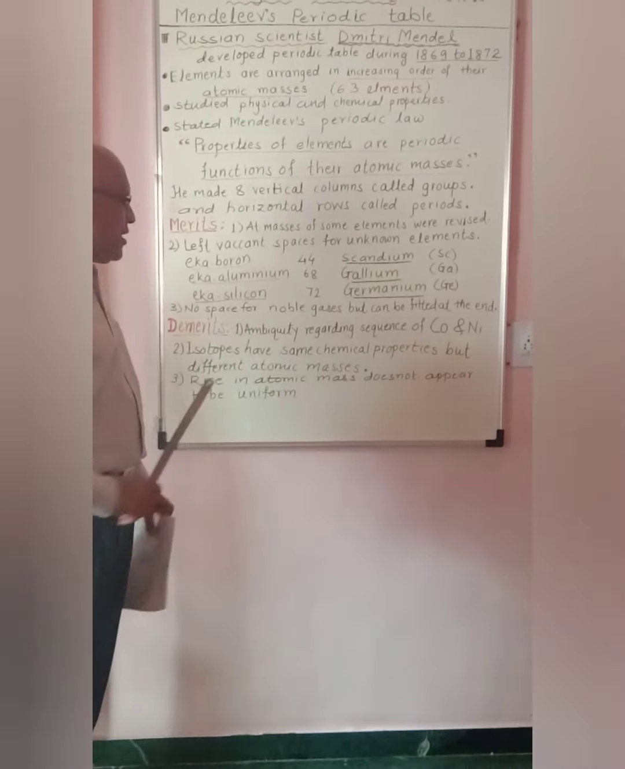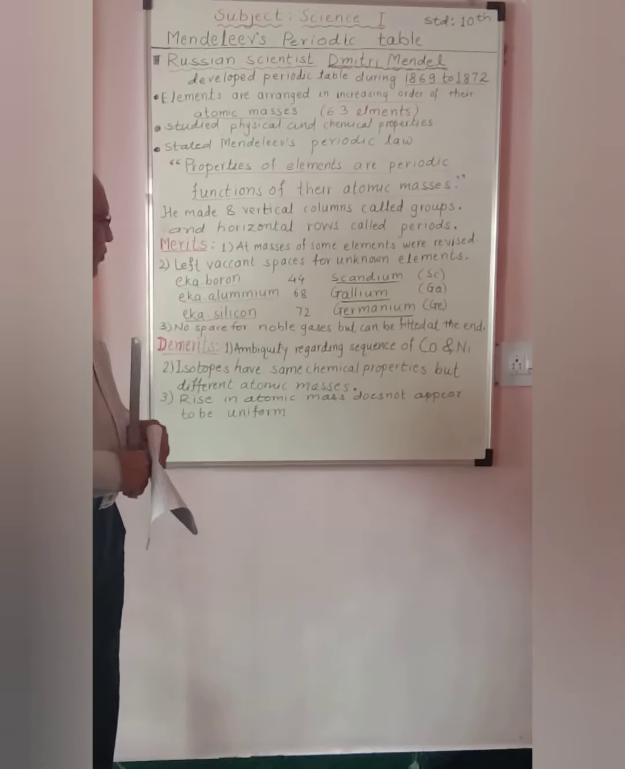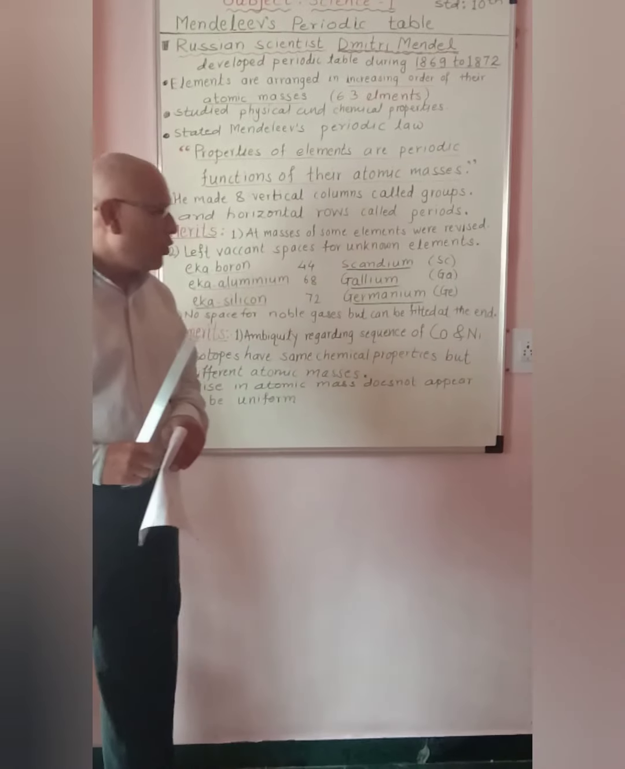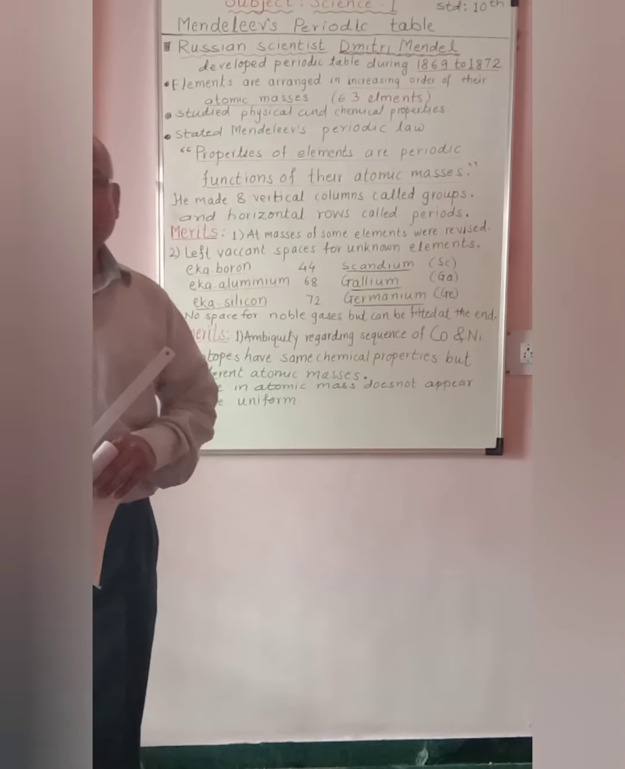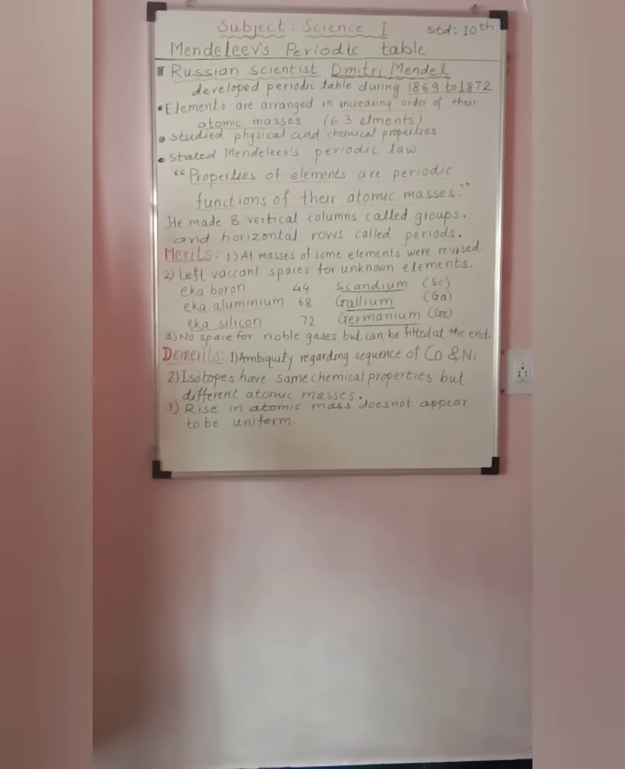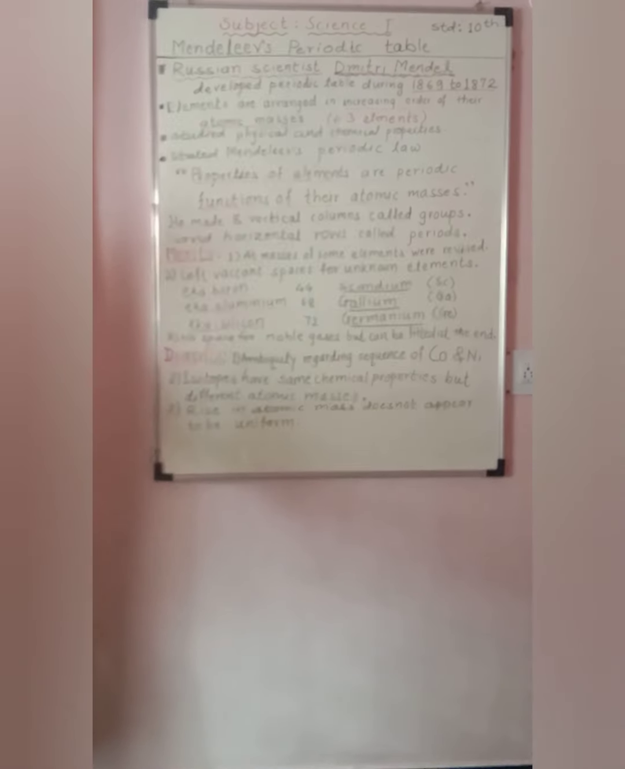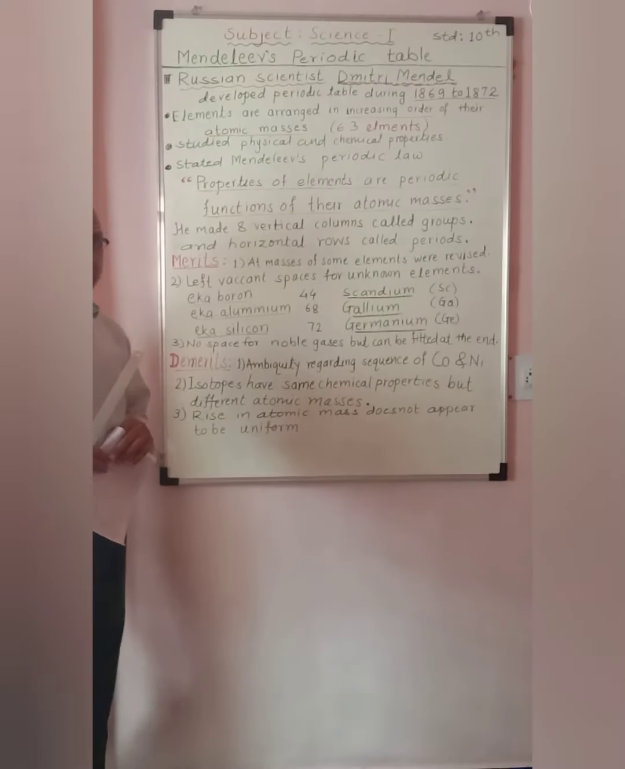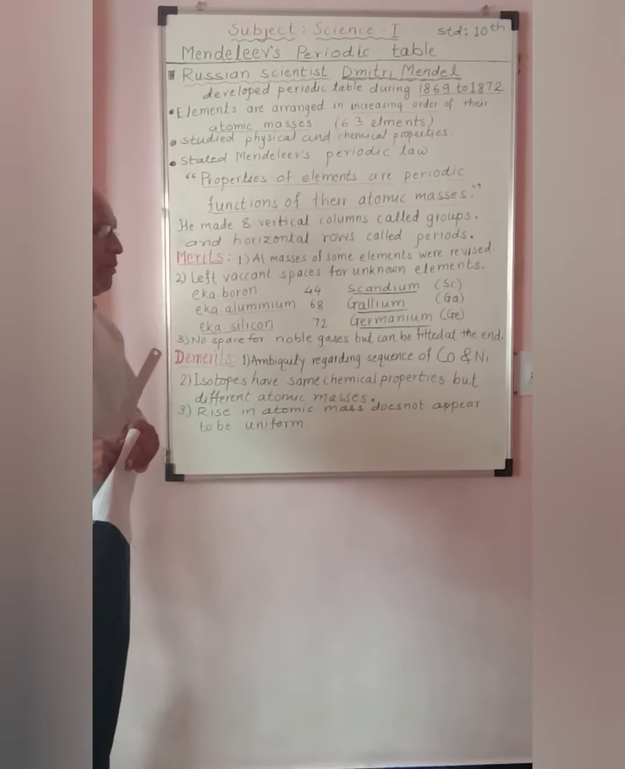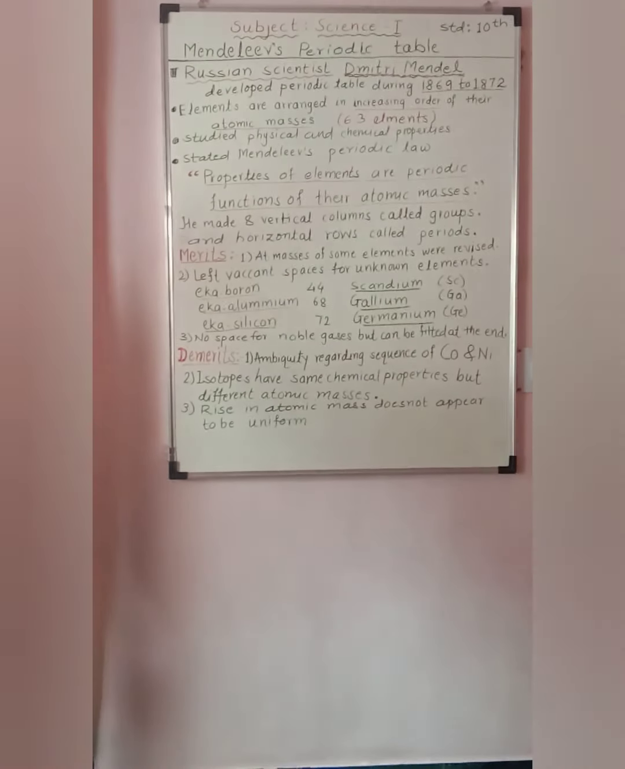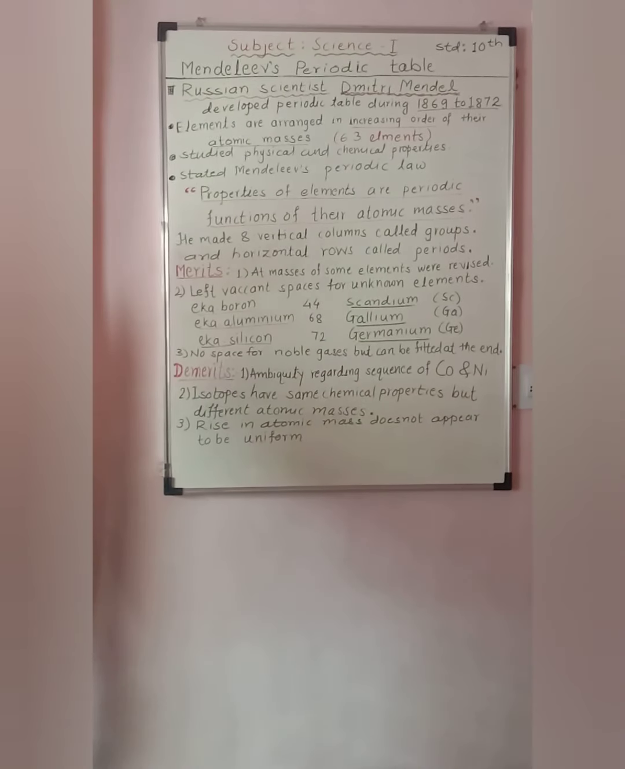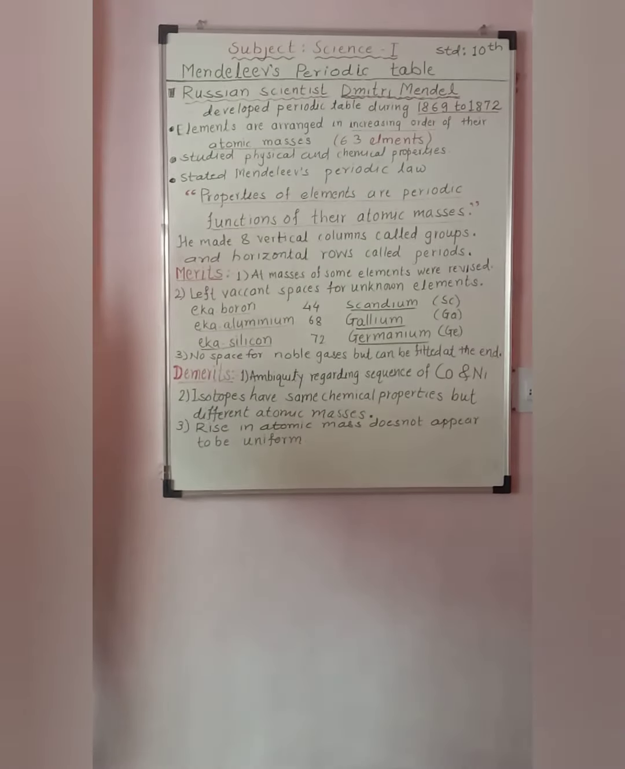There are certain demerits of the periodic table. First one, there is ambiguity regarding the sequence of cobalt and nickel, as both of them are having an integral mass number which is same. Second one, isotopes of the elements, they are having same chemical properties but different atomic masses, has created certain problems regarding the placement of the isotopes. And third one, a rise in atomic mass.